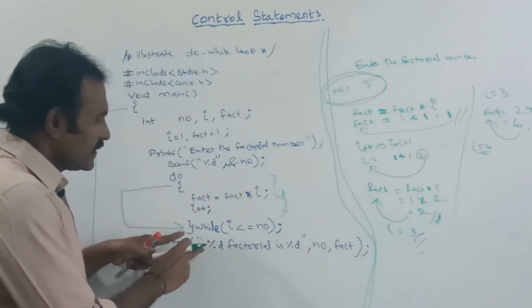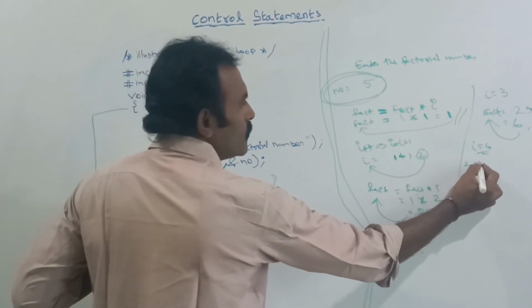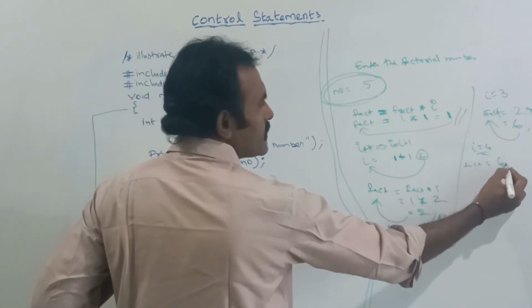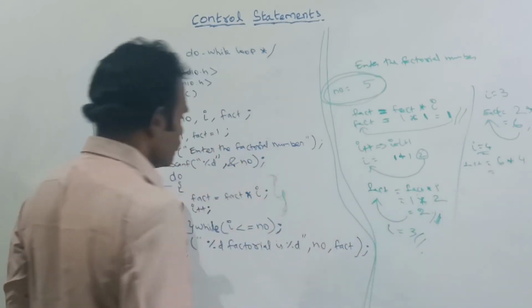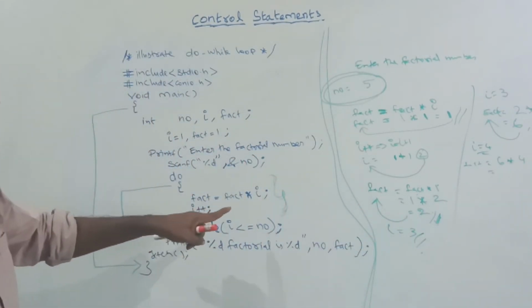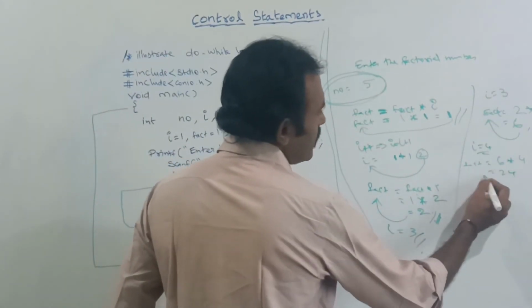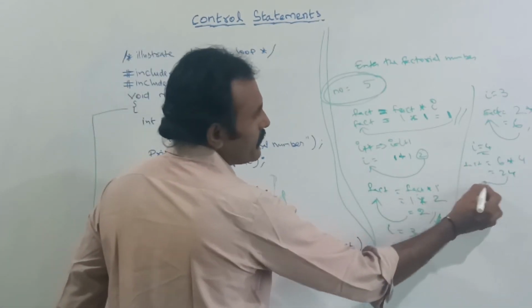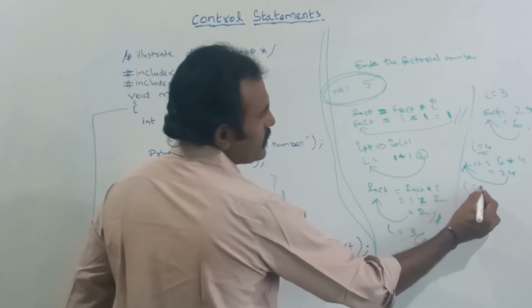See, it will check the condition, true, and again it will go fact is equal to fact into I. That means currently fact value is 6, 6 into, what is the I value? 4. So 6 into 4, 24. Now the current value of fact is 24. Next I will be incremented to 5. I is equal to 5.